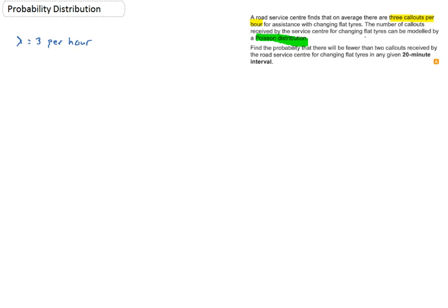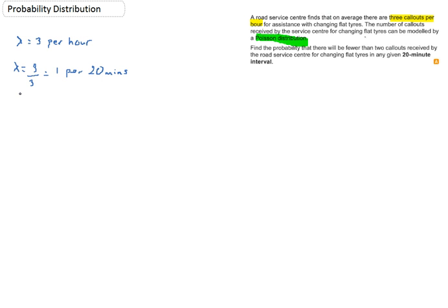Okay, find the probability there are fewer than 2 call-outs received changing tyres in a given 20 minutes. So I've now got to think about lambda needs to change because lambda is 3 per hour. So therefore, if I've got to make it to 20-minute periods, I've got to take my 60 minutes and divide it by 3 to get 20 minutes. So I'm going to do my lambda divided by 3, which is 1 per 20 minutes. Okay, so I've done my conversion for my lambda.